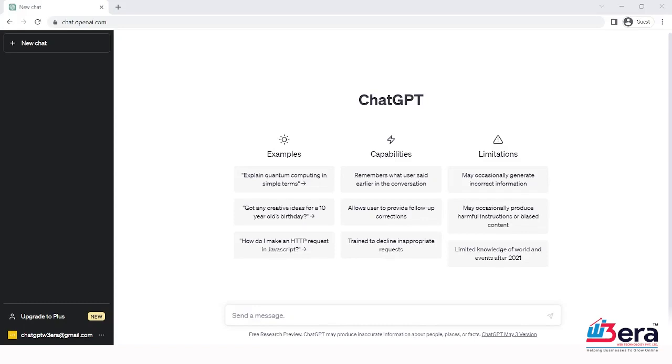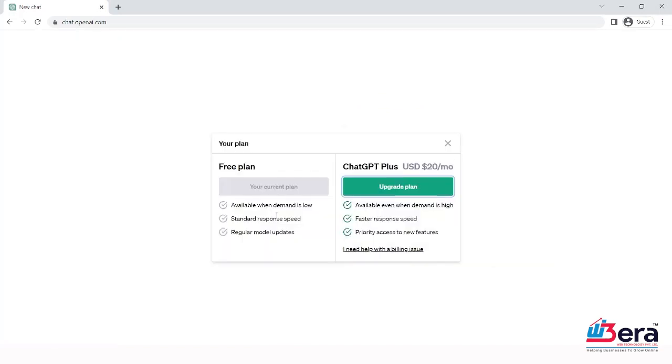Next, you will learn how to upgrade your account in ChatGPT. Log into your account. If you don't have an account, you can create a free account with the method above. Then click at the left-hand side down corner. Click on Upgrade to Plus. Once you click on that, you will have this option. As you are already on the free plan, here are some options which are not available on the free plan. If you wish to upgrade, as I already mentioned, ChatGPT Plus will cost you $20 per month.